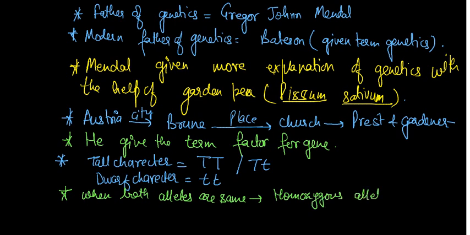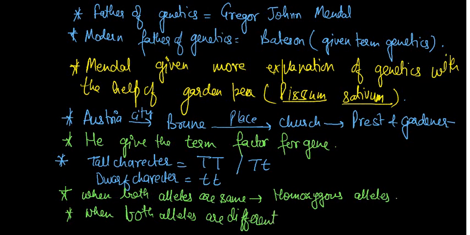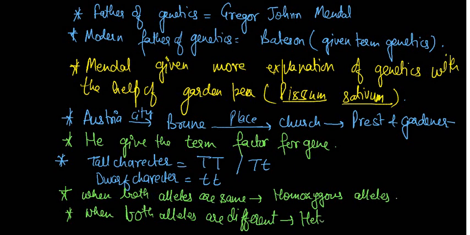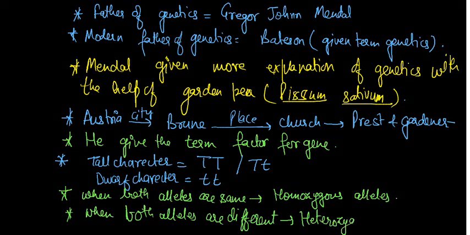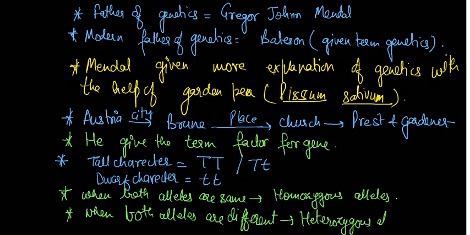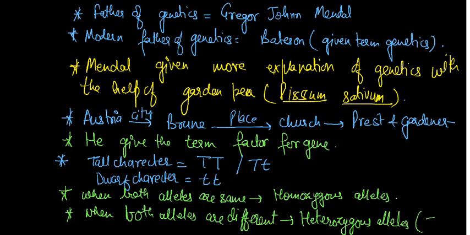And when both alleles are different, then it is called heterozygous alleles. Like capital T small t, capital Y small y, and so on. There are so many, and later we will discuss one more.